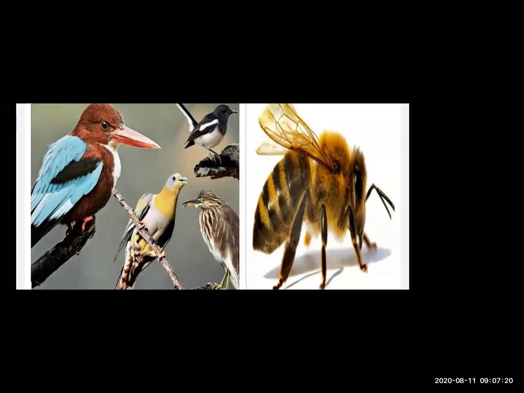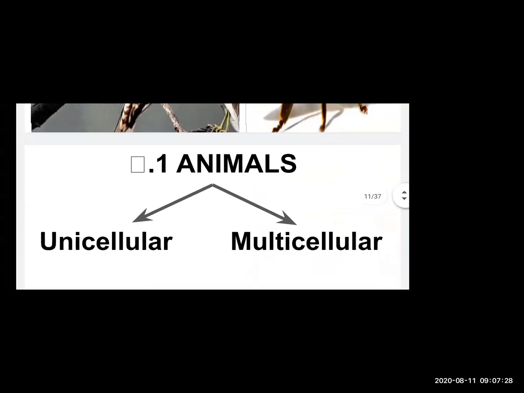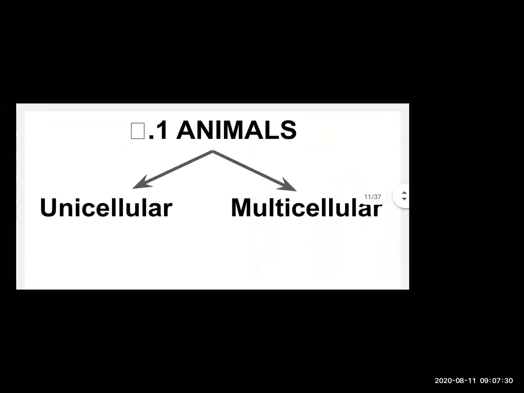Now students, here we will begin point-wise how the classification in animals takes place. Our first point of classification of animals is that animals are classified as unicellular and multicellular. Now unicellular, what do you mean by unicellular?